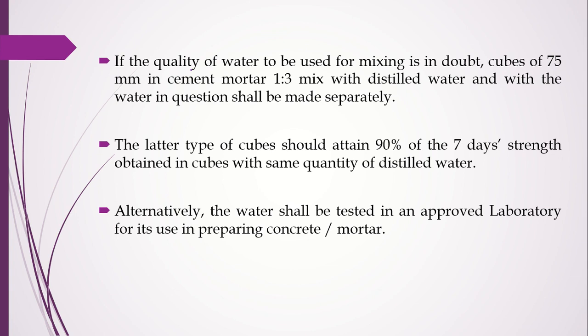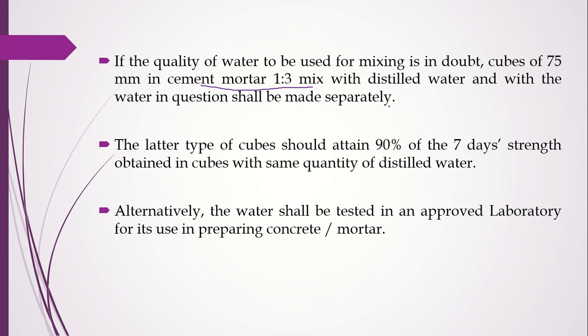At that time, if you feel that this water is not good, a primary test before sending the water to the laboratory is to prepare, on site, a set of cement mortar cubes, at least 3, with cement 1 proportion, sand 3 proportions, and the water which you are in doubt about. So with these, prepare a cement mortar and make the cubes.